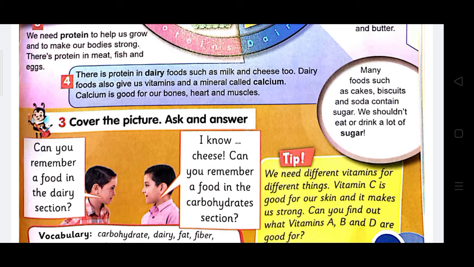Let's go to the third point. Cover the picture, ask and answer. Can you remember a food in the dairy section? I know cheese. Can you remember a food in carbohydrates section?